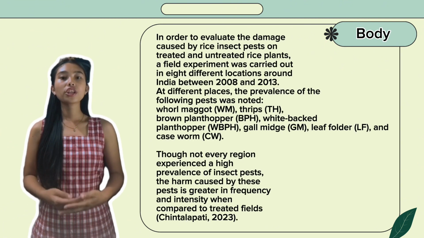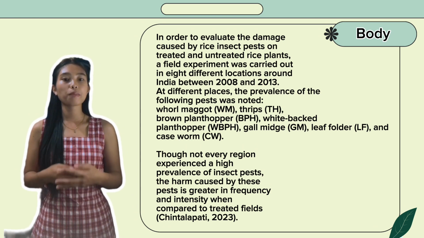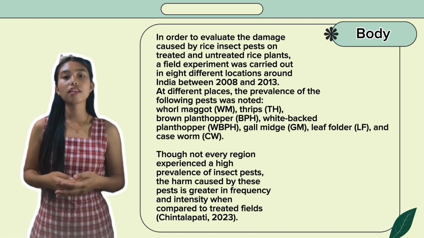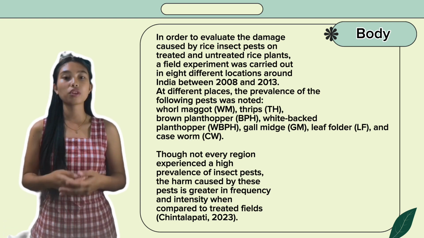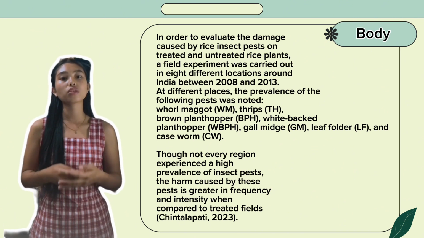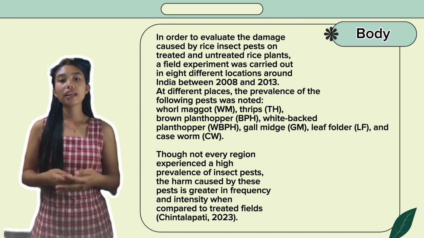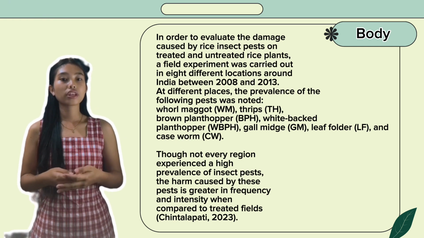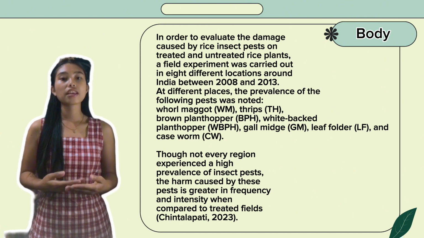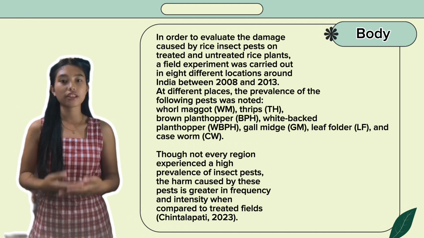2023. According to Shin Talapati 2023, in order to evaluate the damage caused by rice insect pests on treated and untreated rice plants, a field experiment was carried out in 8 different locations around India between 2018 and 2013. At different places, the prevalence of the following pests was noted: whorl maggot, thrips, brown plant hopper, white-backed plant hopper, gall midge, leaf folder, and caseworm. Though not every region experiences a high prevalence of insect pests, the harm caused by these pests is greater in frequency and intensity when compared to treated fields.